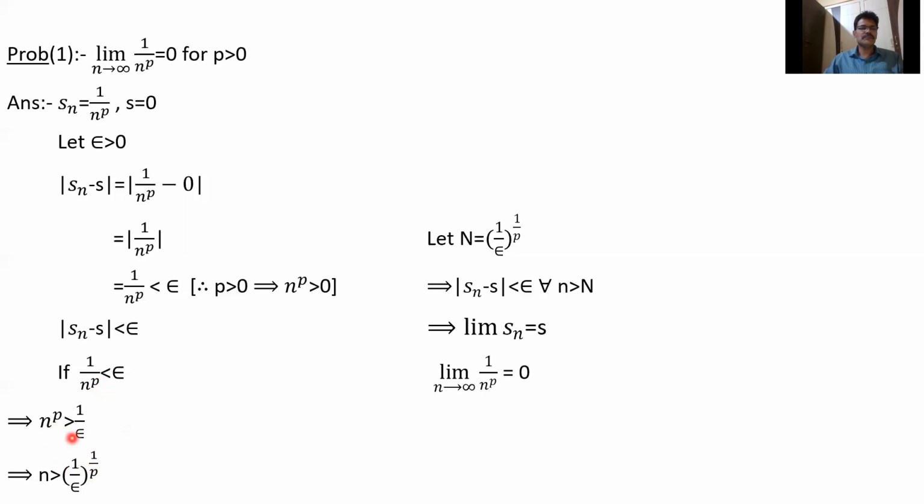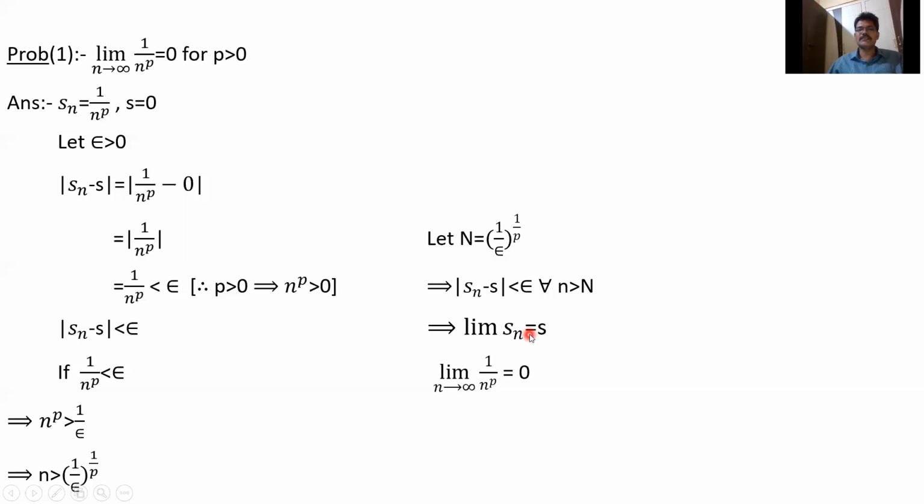So n is greater than 1 by epsilon whole power 1 by p, since p is positive. So this is true: mod Sn minus S is less than epsilon if n is greater than 1 by epsilon whole power 1 by p. If you take capital N equal to 1 by epsilon whole power 1 by p, we get mod Sn minus S less than epsilon for all n greater than N. So finally we get the definition: if you take any epsilon greater than 0, there exists a number capital N such that mod Sn minus S less than epsilon for all n greater than N.